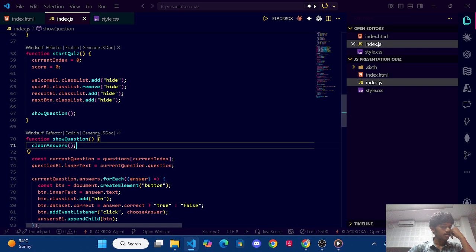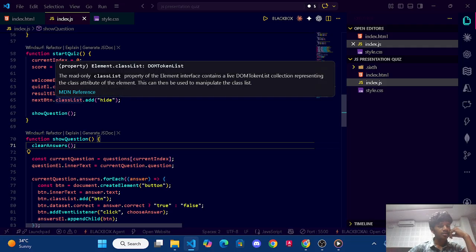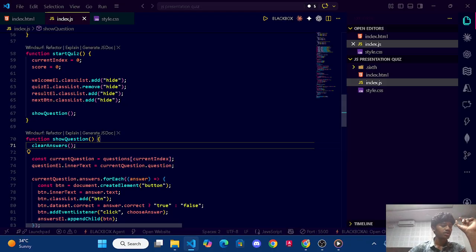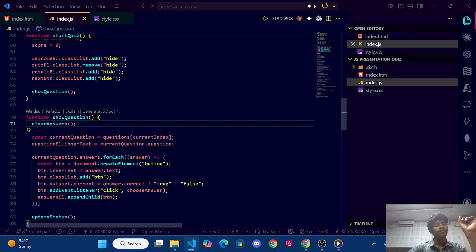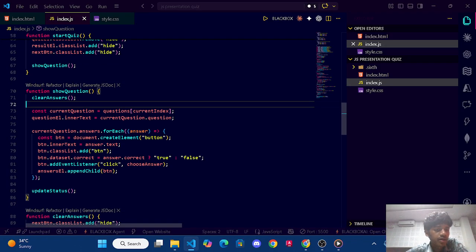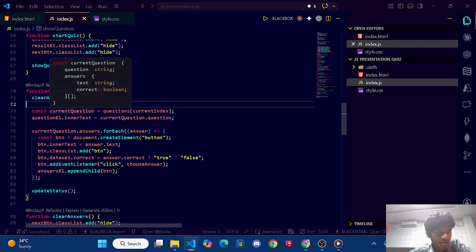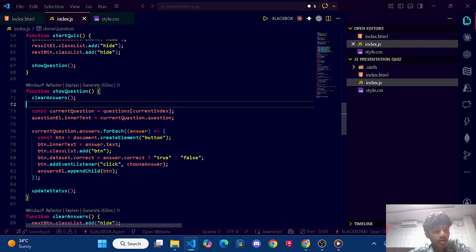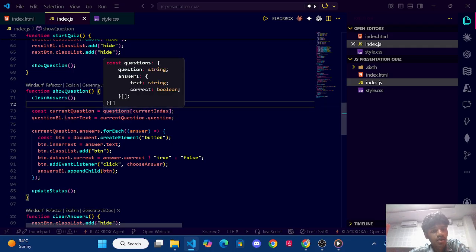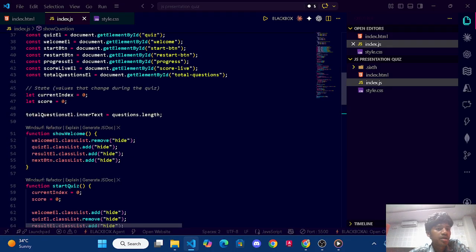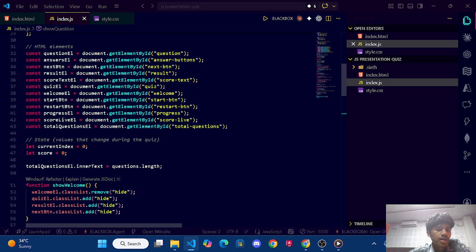And again, after that, for the question, we have some questions and we didn't select any, so it will be cleared. After that we store in current question, this is a variable, questions at current index, and the current index is zero.